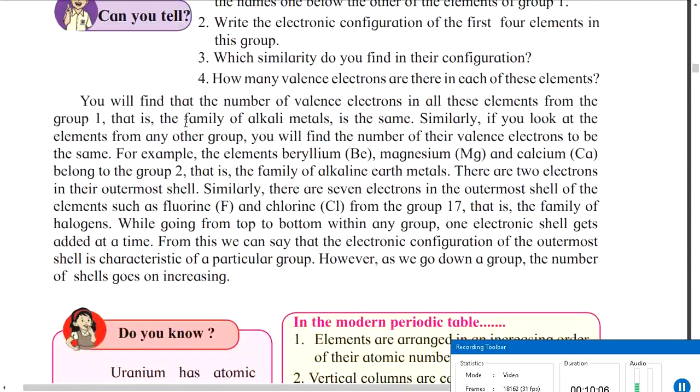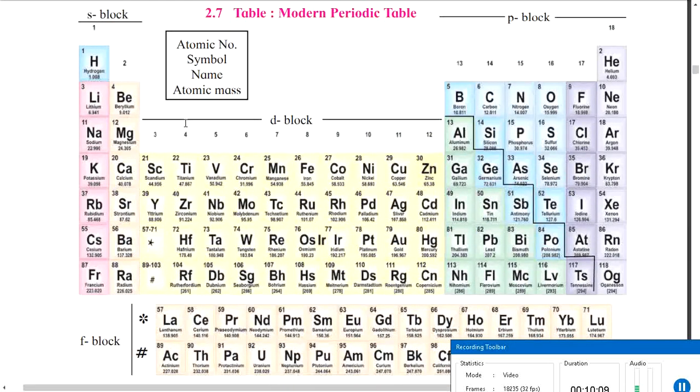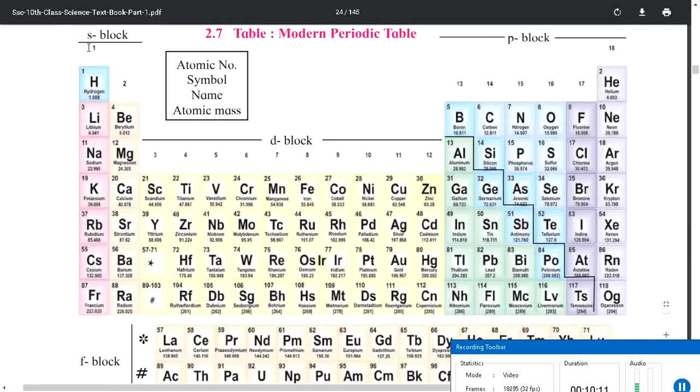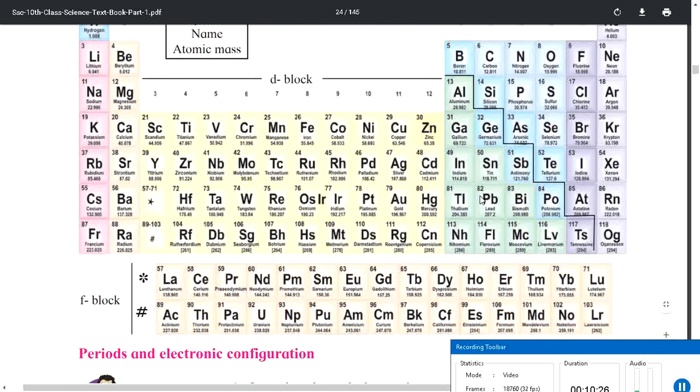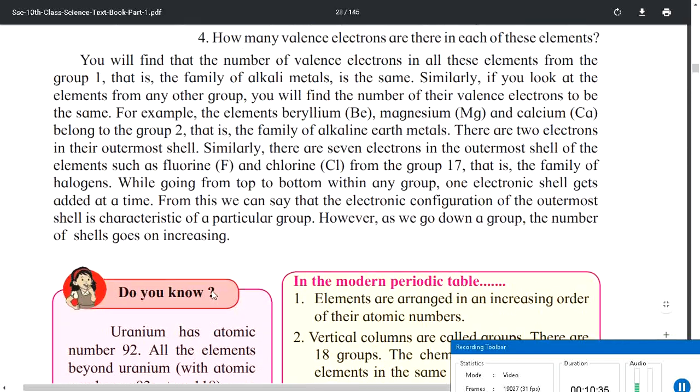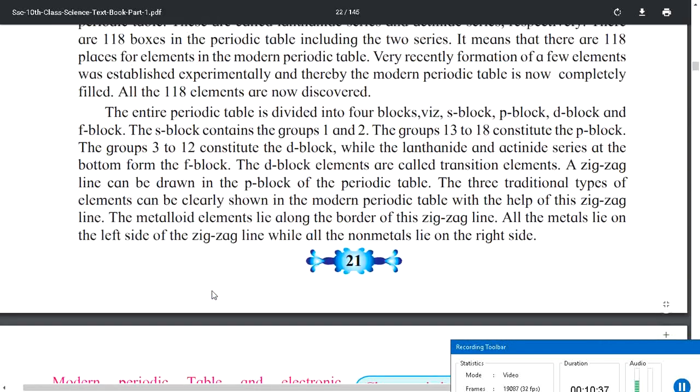Now let us go to the diagram, because it is very important for you to refer to the diagram if you want to understand this. So S block is actually groups 1 and 2. You will see this is group 1, this is group 2, this is S block. This entire two columns is S block. This completely from group 13 to group 18 is P block. And if you see from group 3 to group 12, this entire area is D block, and these two blocks present at the bottom are nothing but F block, which is what is mentioned here.